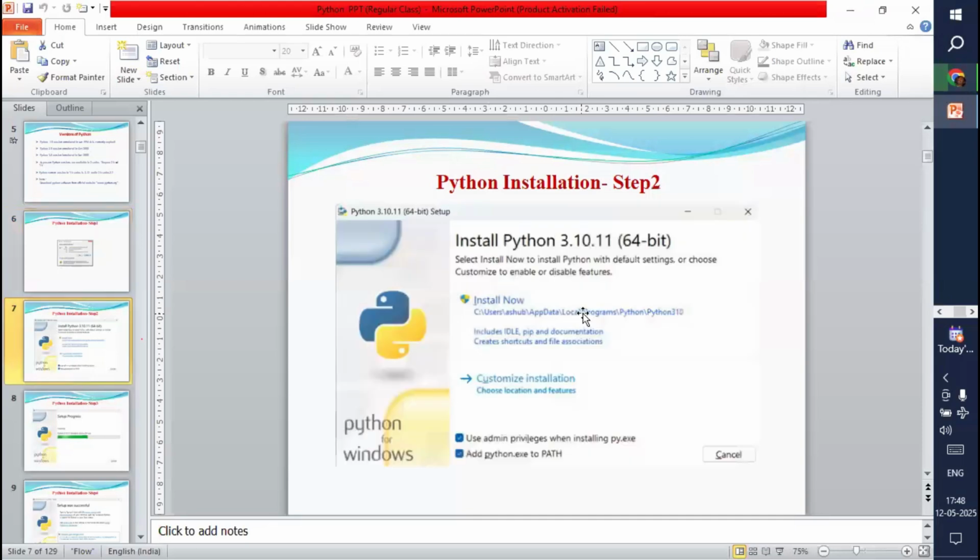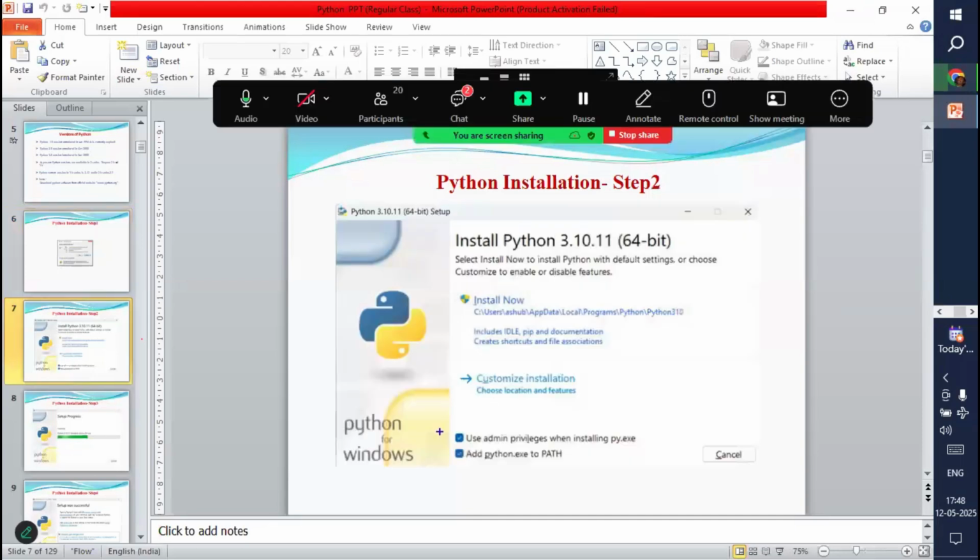Now here, what I did here, I chose these two options. What are these two options? One option is use admin privileges when installing the Python software. It means you have to take the admin permission. You are the admin for your laptop. You already installed the OS, and there is an admin there. Admin means you are the admin. So it's going to ask for the admin permission before installation.